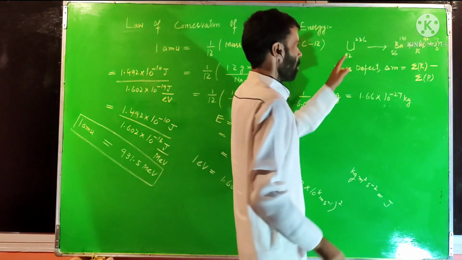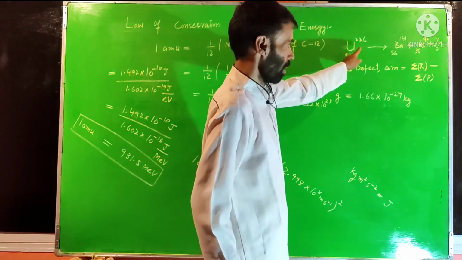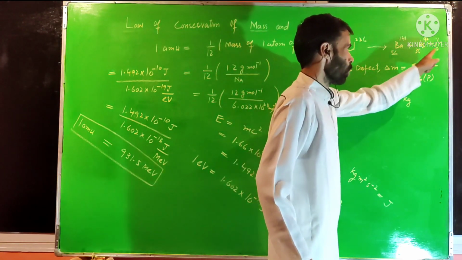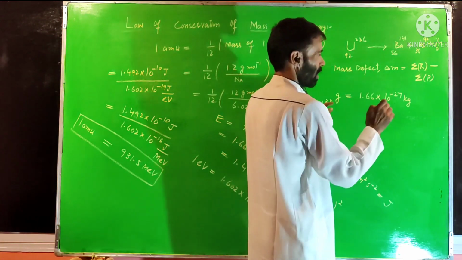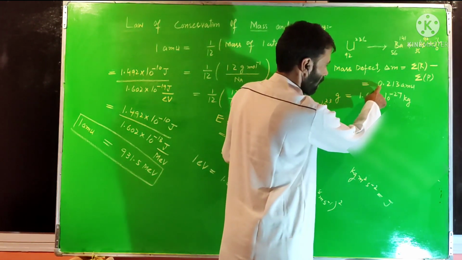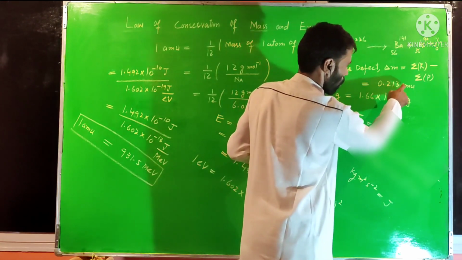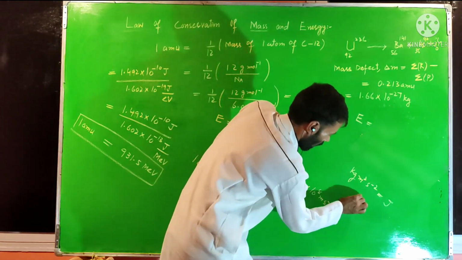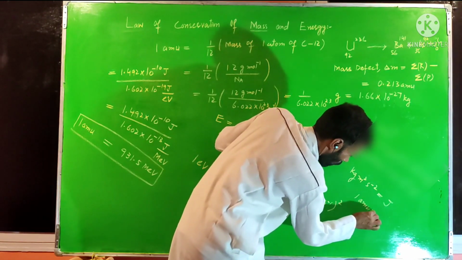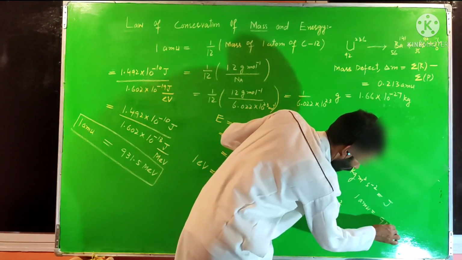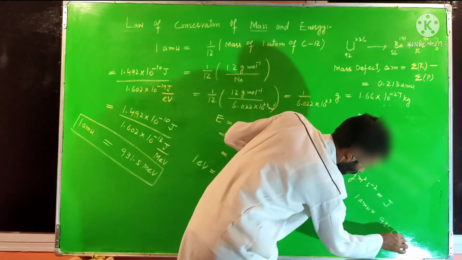Now, knowing the mass of this nucleus, the masses of these nuclei, and even the mass of neutron, we can calculate this mass defect. We have the mass defect equal to 0.213. We know 1 AMU gives us energy equal to 931.5 million electron volts.